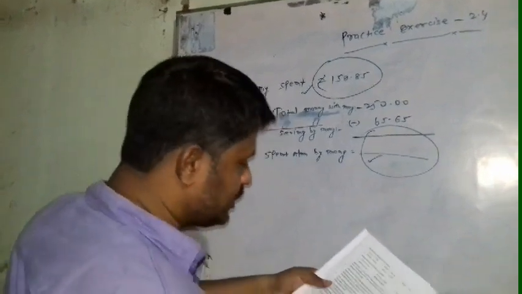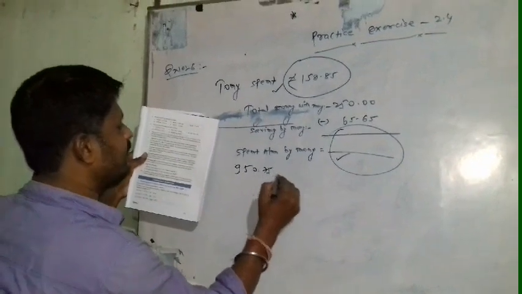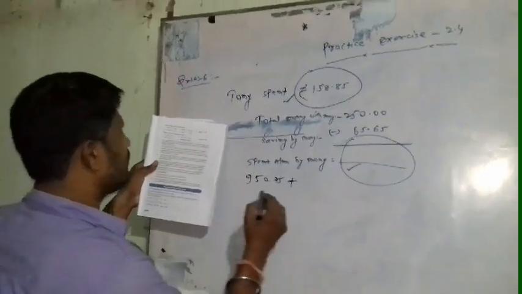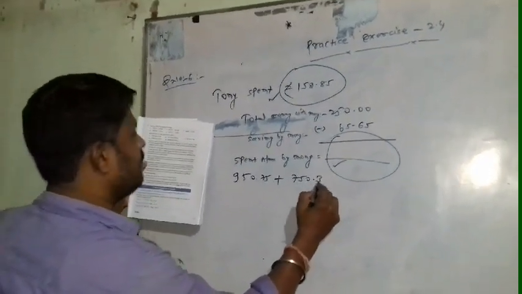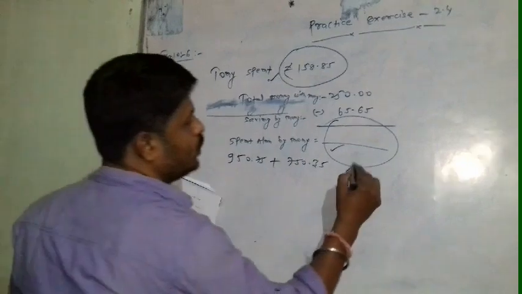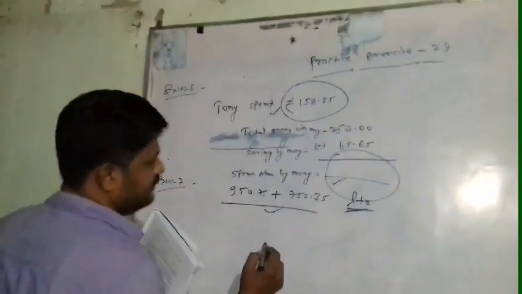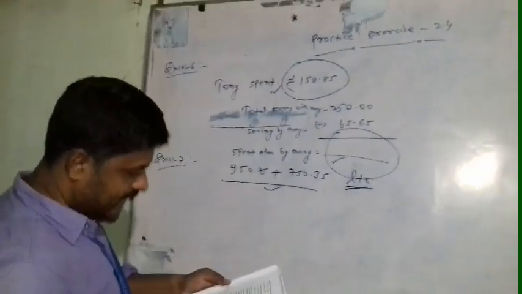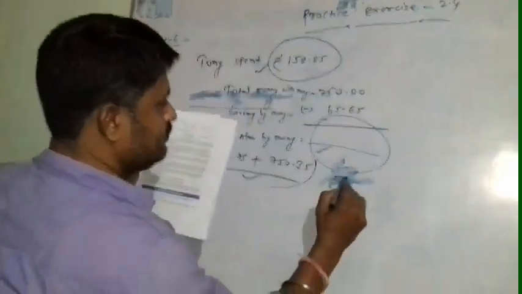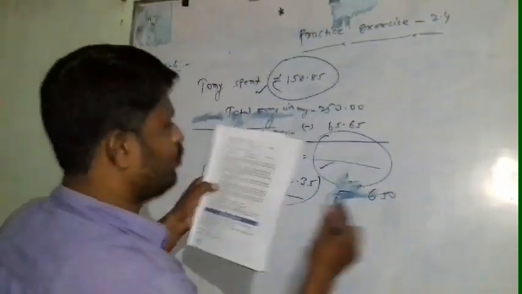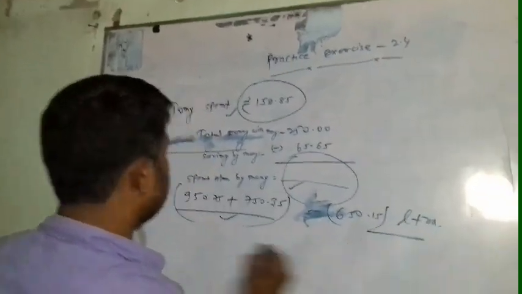This is a very easy question. 950.75 liters is added with 750.35 liters, and after adding these, you subtract 650.15 liters, and then you get your answer.